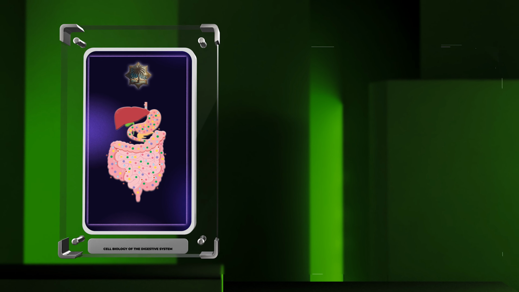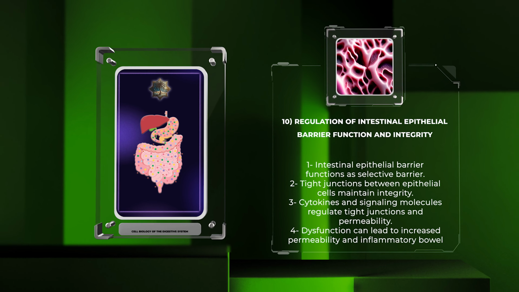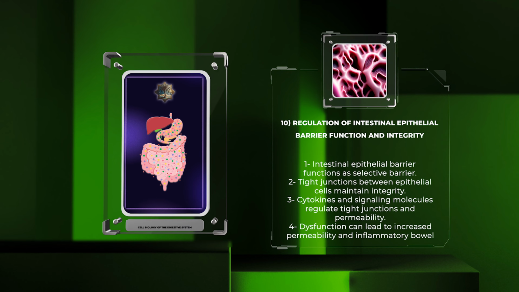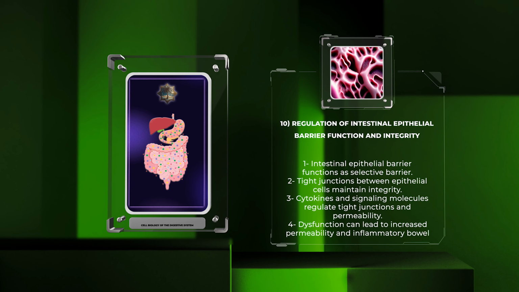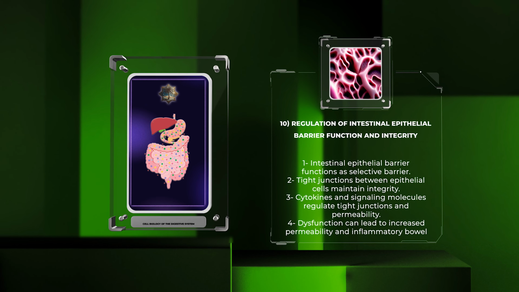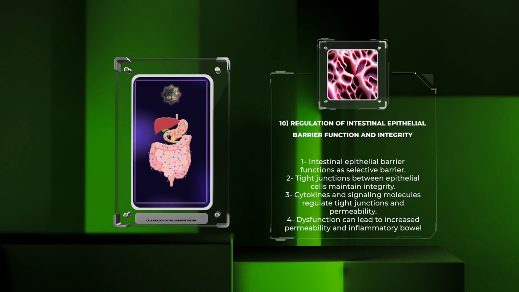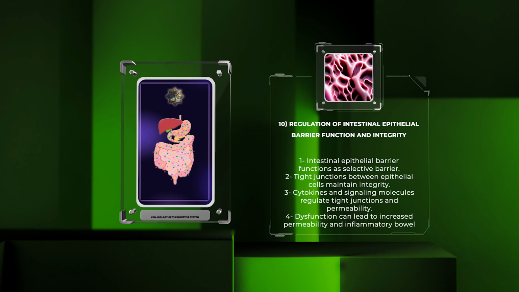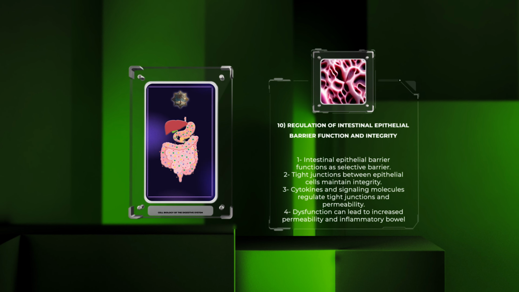The intestinal epithelial barrier functions as a selective barrier, allowing the absorption of nutrients while preventing the entry of harmful pathogens and toxins. Tight junctions between epithelial cells form this barrier, maintaining the integrity of the intestinal lining. Various factors, including cytokines and signaling molecules, actively regulate the tight junctions and permeability of the epithelial barrier. Dysfunction in these processes can lead to increased intestinal permeability and the translocation of harmful substances, contributing to inflammatory bowel diseases.